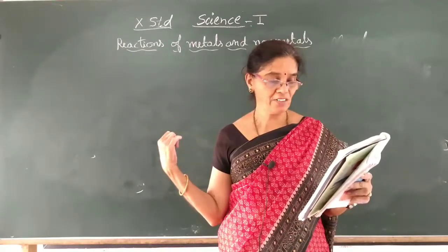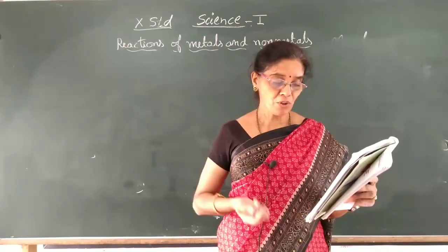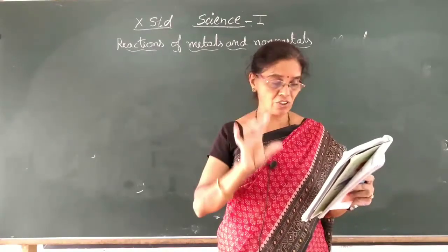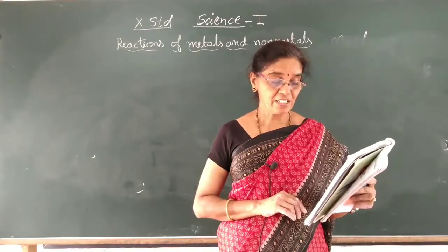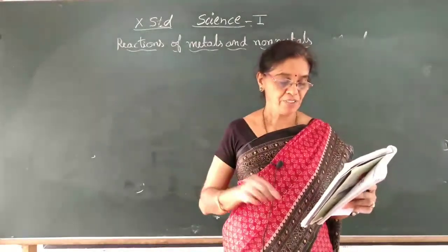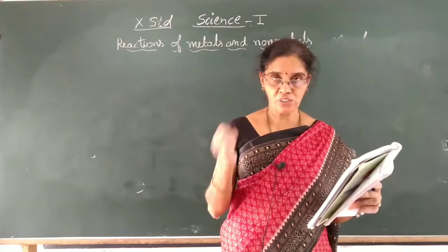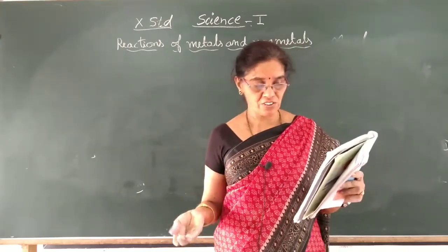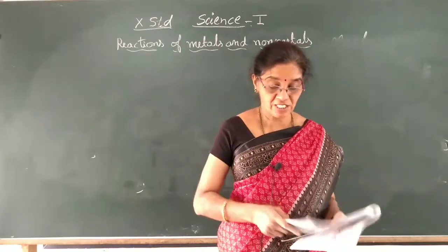Oxygen I will do and show you. Then after that you have to show the formation of sodium oxide, one electron dot diagram, and magnesium oxide by transfer of electrons, as I did. And what are the ions present in these compounds? Sodium oxide: sodium ion and oxide ion. In magnesium oxide: magnesium ion and oxide ion.